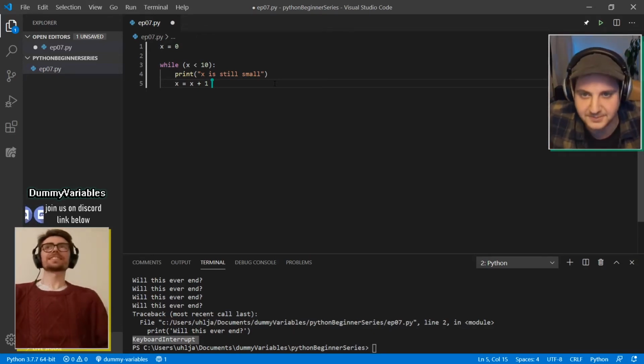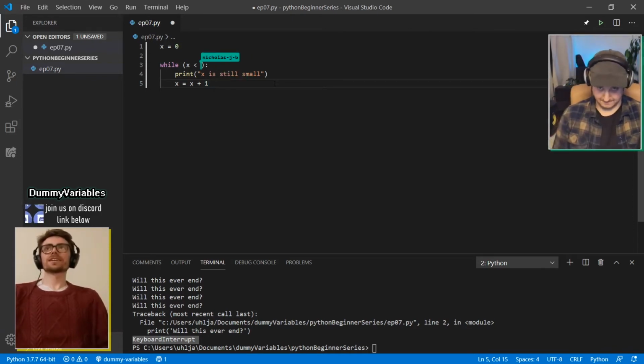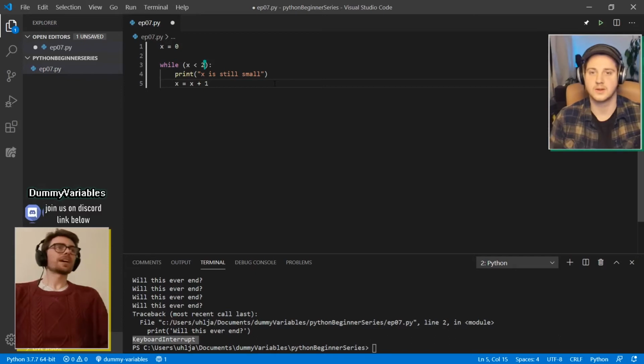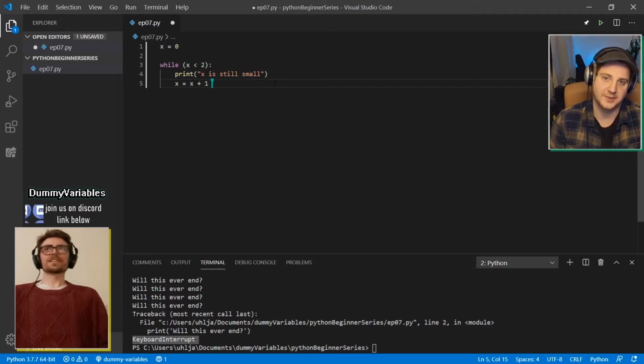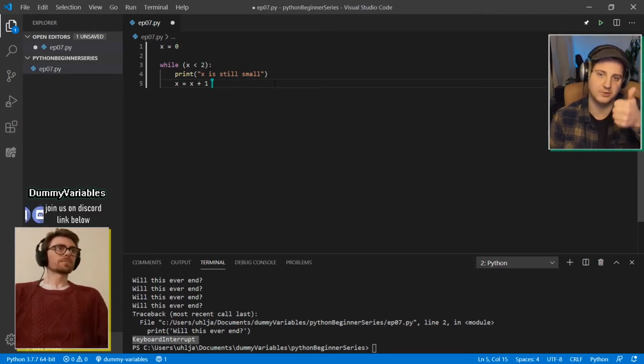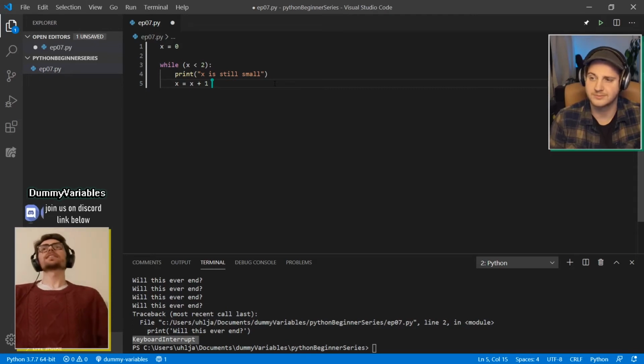Let's drop it down from 10. How about that? Let's just go to 2. How many times is this going to run? This is going to run 2 times, because once we hit 2, it's not smaller than 2 anymore. So we have one round where x is 0, one round where x is 1, and then x will be 2.